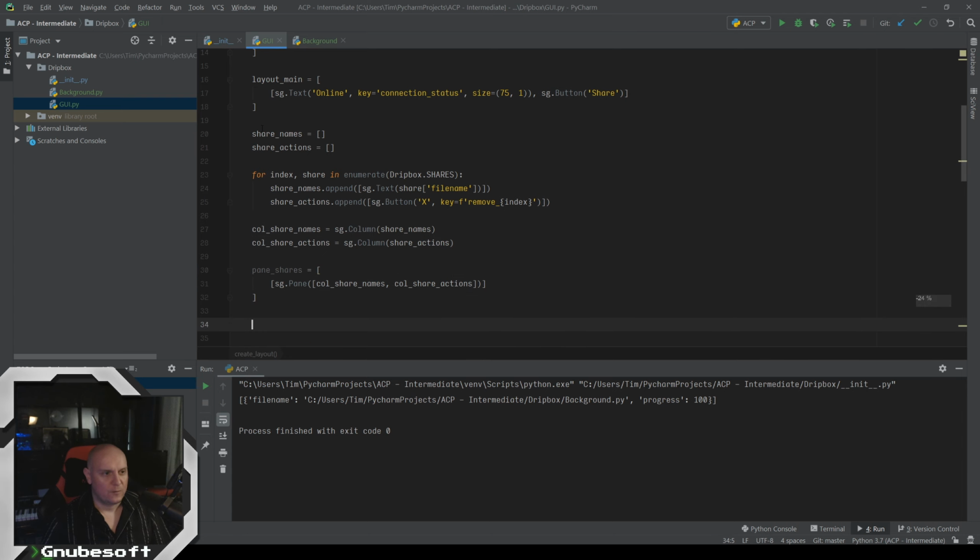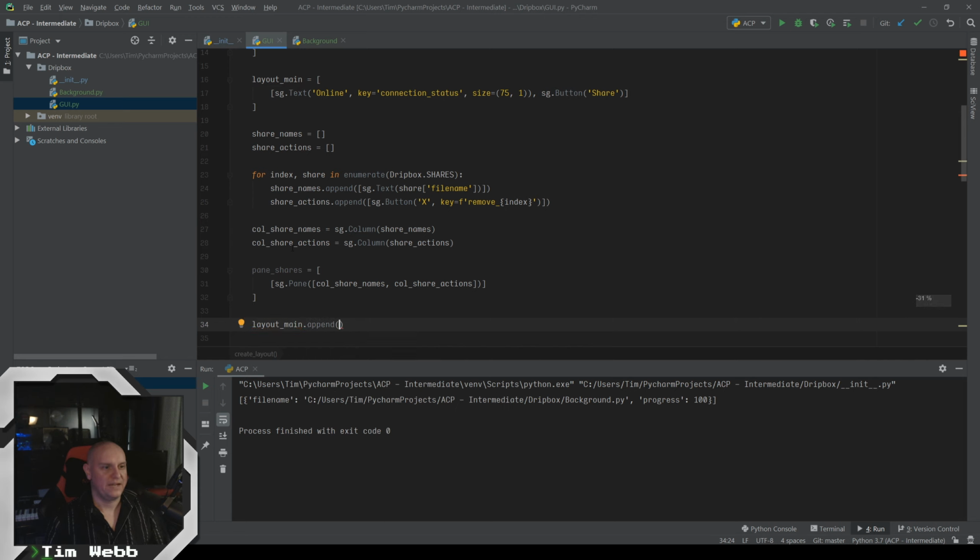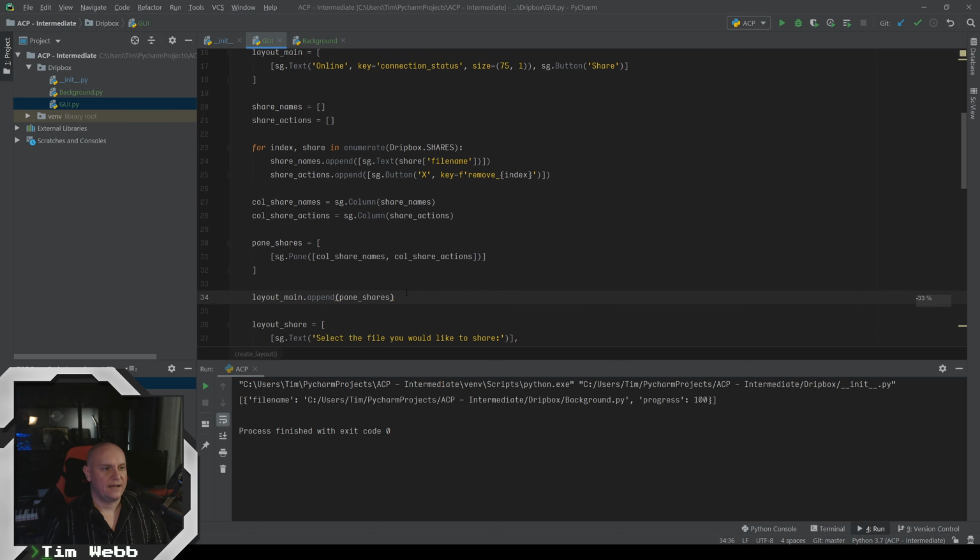And now, I'm sounding out of breath because I'm explaining all this. Let's take a few seconds and look. That's just like 11 lines, right? So this isn't hard. It's just hard to talk about while I'm doing it. Let's append that to the main layout. Since this is just a list, we just append this thing to it. So let's append pane shares, and this should work.